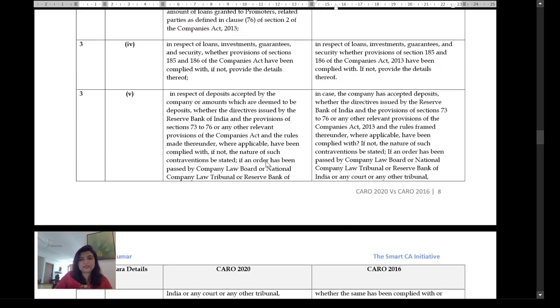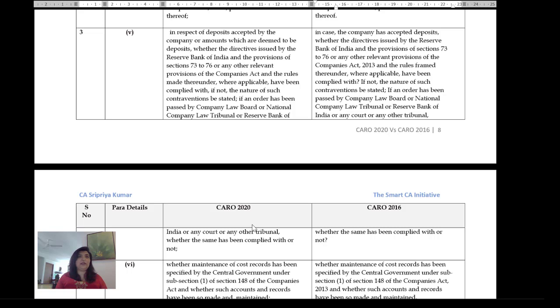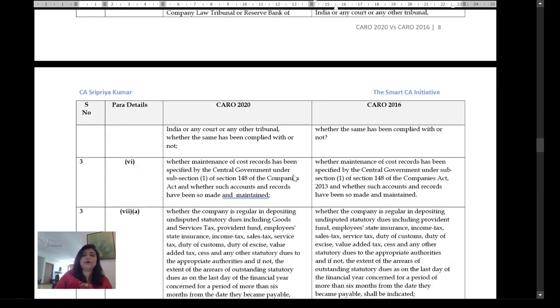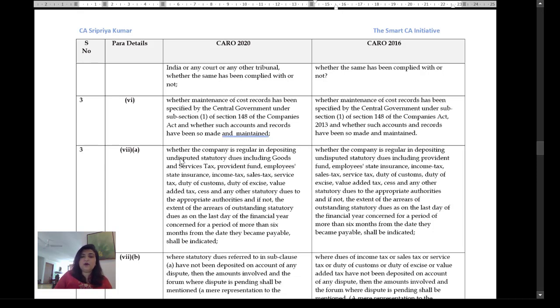If an order has been passed by the CLB, NCLT or RBI, whether the same has been complied with or not. So suppose your client ran a collective investment scheme and that was not authorized, and then there are some orders to repay the various depositors. So there's a default. All those have to get covered here. Whether maintenance of cost records has been done and whether such accounts and records have been so made and maintained, same clause. Similarly, on 7A, disputed and undisputed statutory dues, the clauses appear to be identical to me.